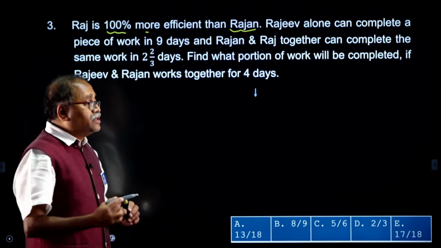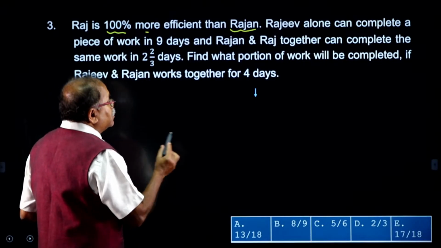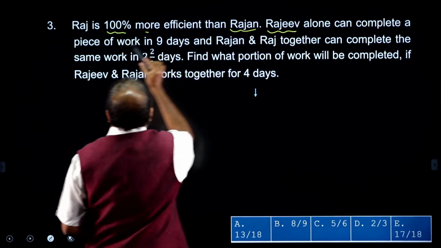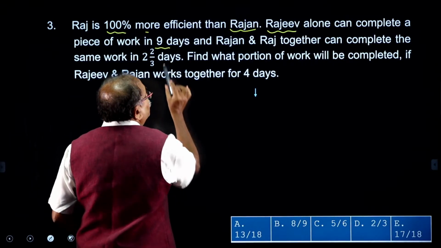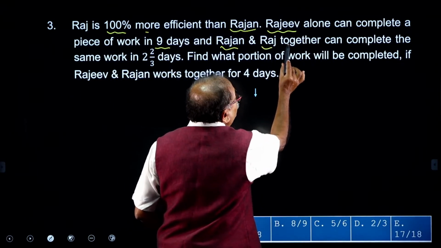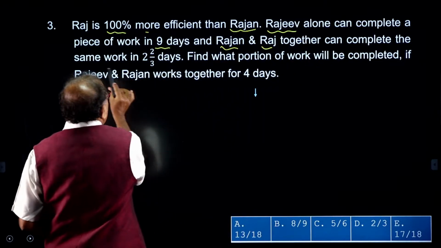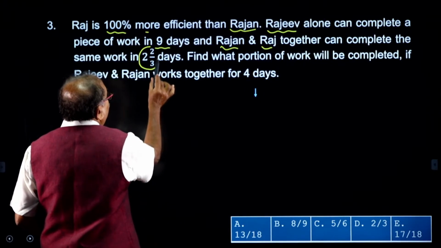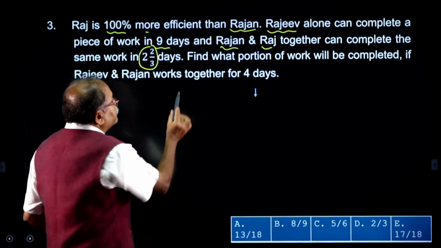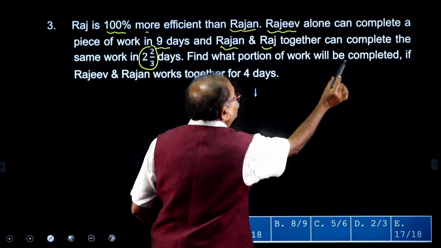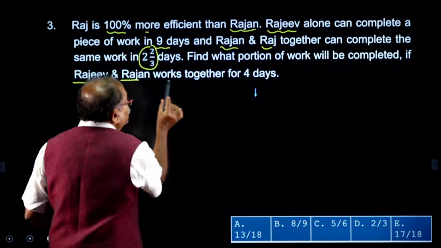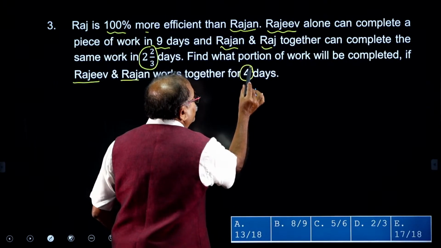Rajiv alone can complete a piece of work in 9 days, and Rajan and Raj together can complete the same work in 8/3 days. Find the portion of the work that will be completed if Rajiv and Rajan work together for 4 days.